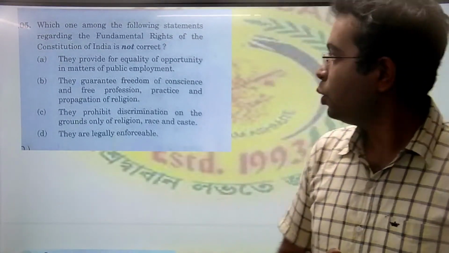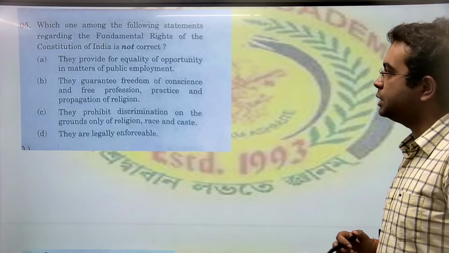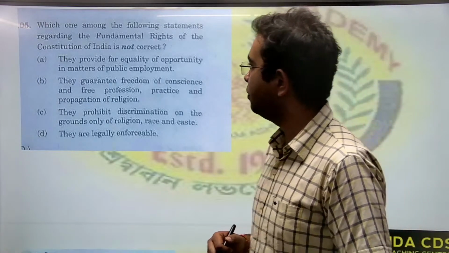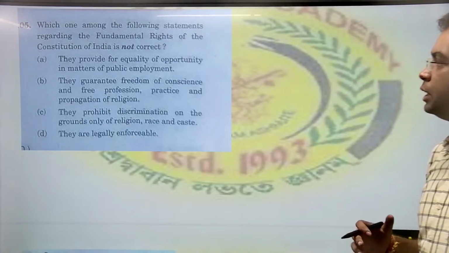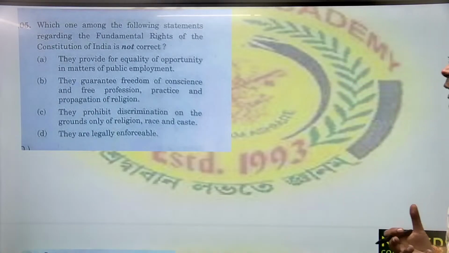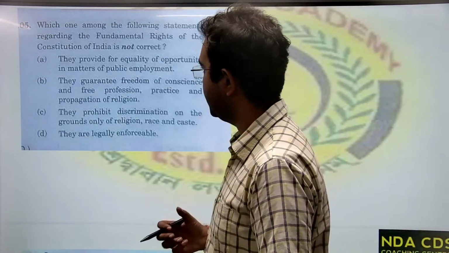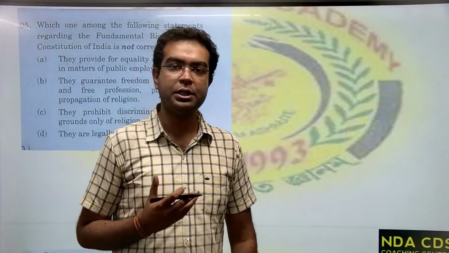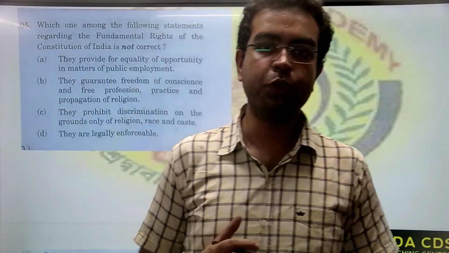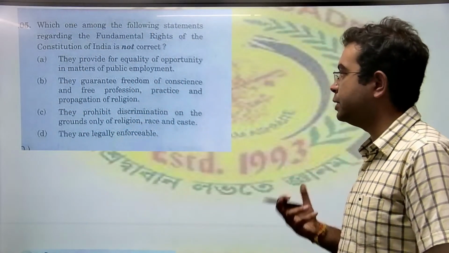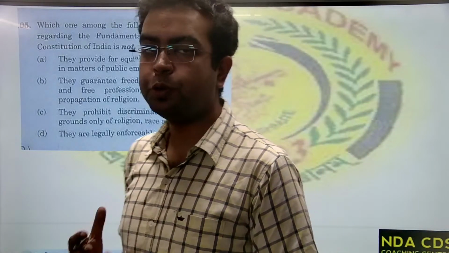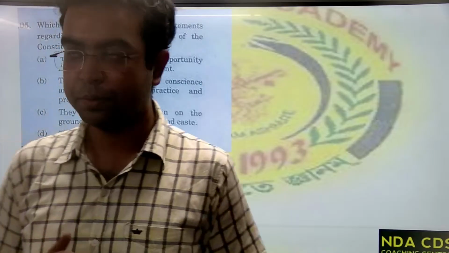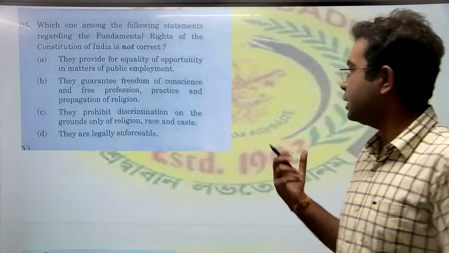Coming to the next question: which one among the following statements regarding the fundamental rights of the Constitution of India is not correct? Option A, they provide for equality of opportunity in matters of public employment. Yes, it is written in Article 16. Article 16 is totally regarding equality of opportunity, that in public employment, in government jobs, everybody should be given equal opportunities. So it is not an incorrect option.